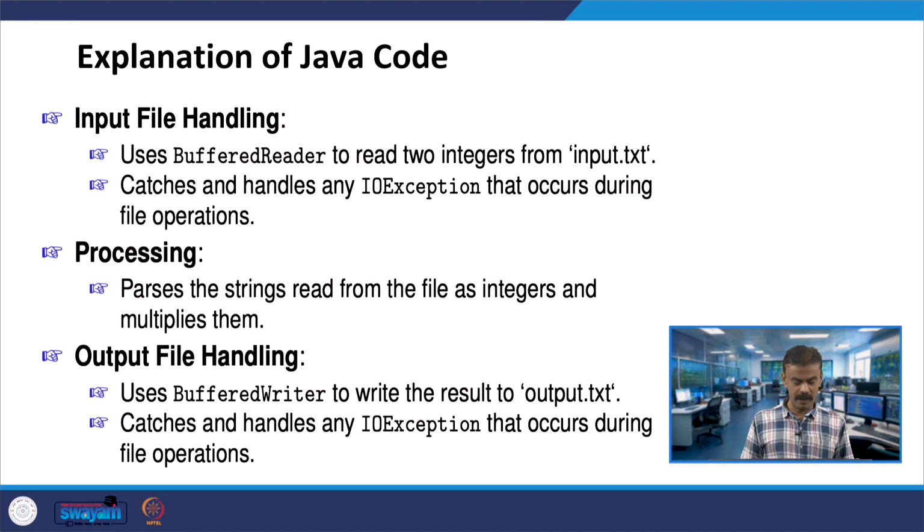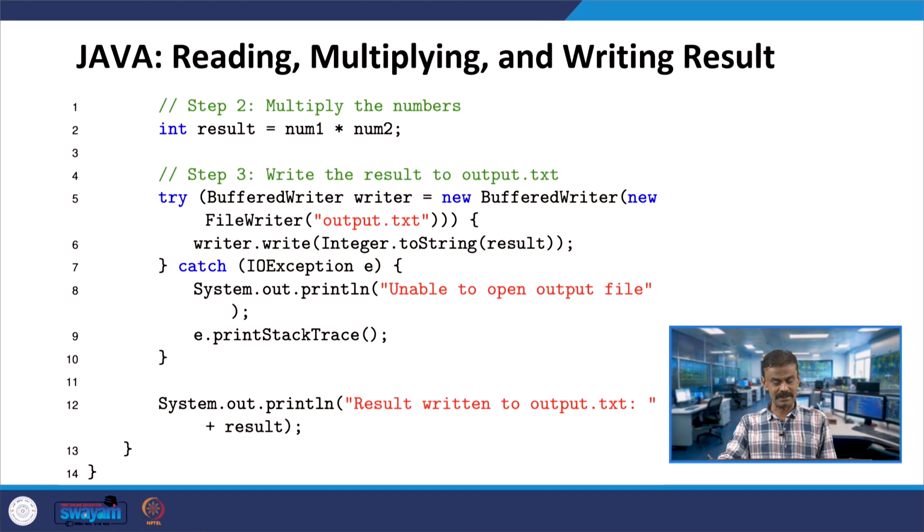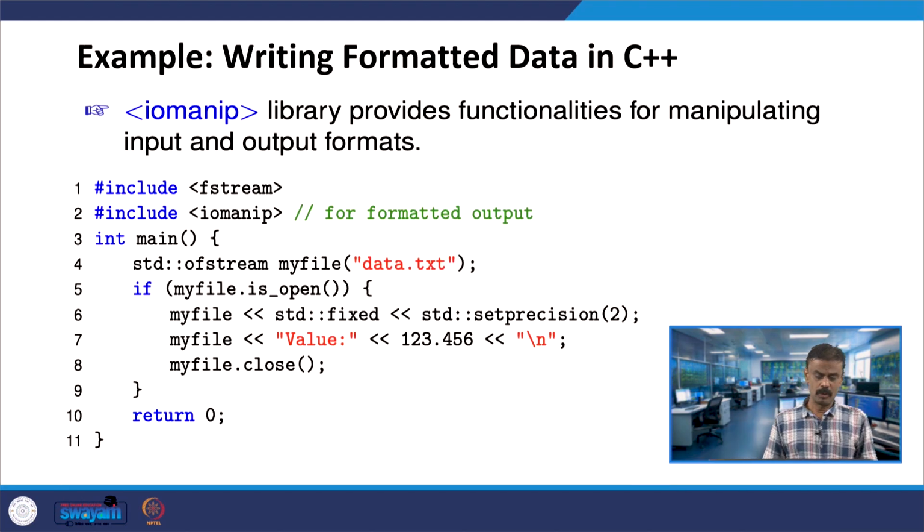The BufferedWriter class is used to write the result to output.txt. If you are not able to open this output.txt, then you will have a problem. That means an exception will be thrown in the try block, then it will be caught, and you can say unable to open output file. This is how it works in both C++ and Java.